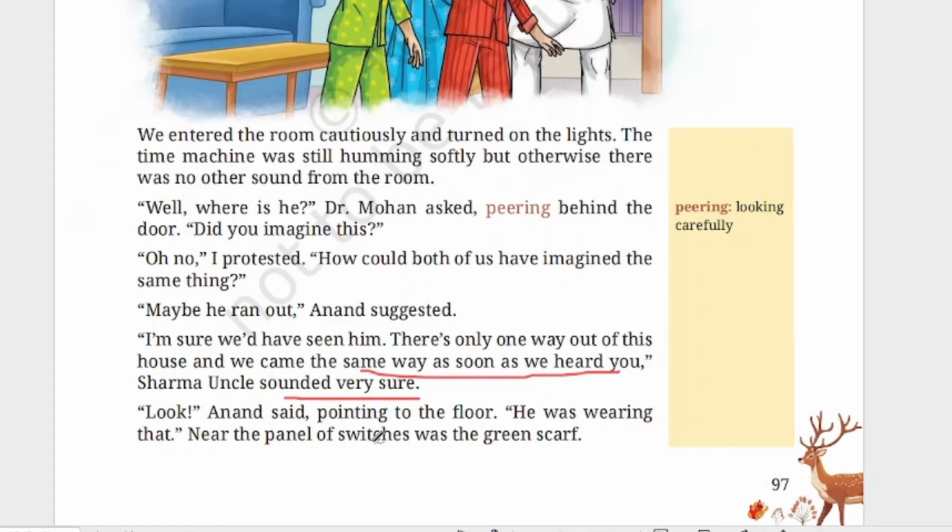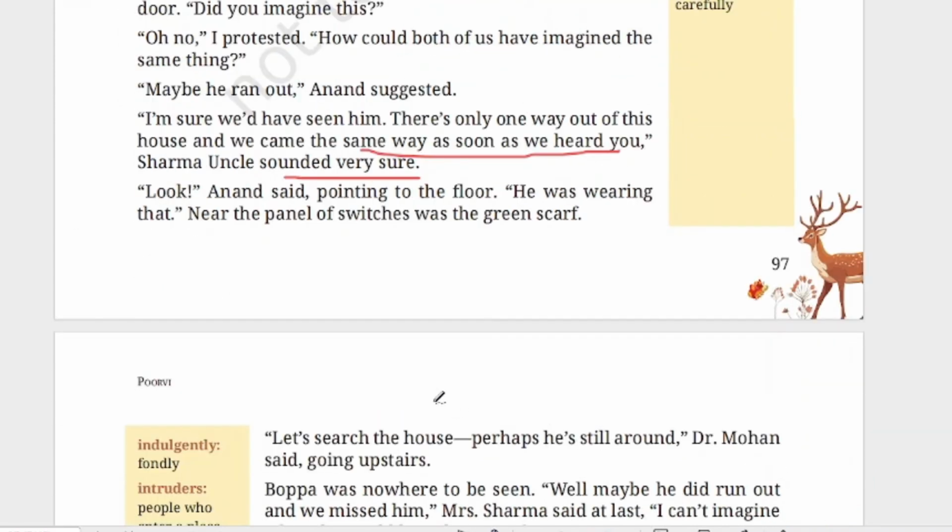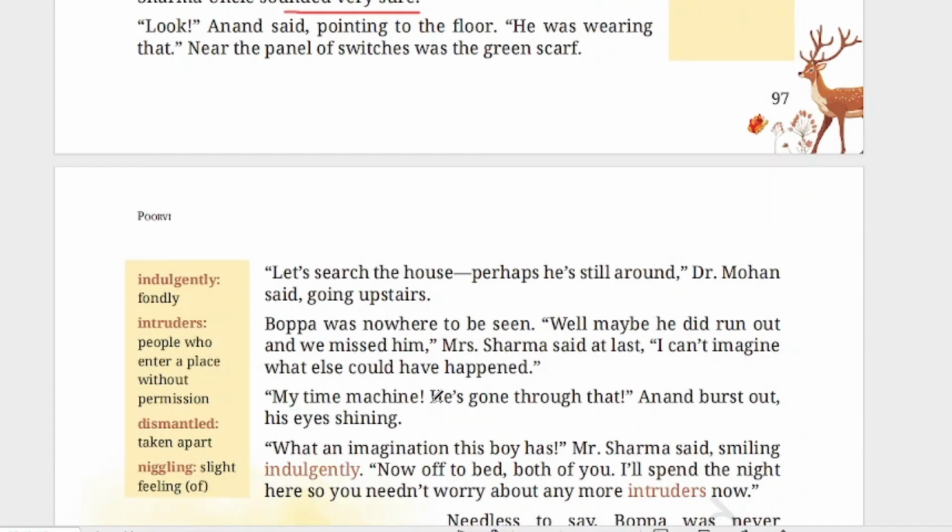"Look," Anand said, pointing to the floor. He was wearing that. Near the panel of switches was the green scarf. Now, the green scarf he was wearing, that scarf was there in the room. So he pointed to it and said that that man was wearing it. "Let's search the house. Perhaps he is still around," Dr. Mohan said, going upstairs. Now they are searching in the house whether he has hidden somewhere else.